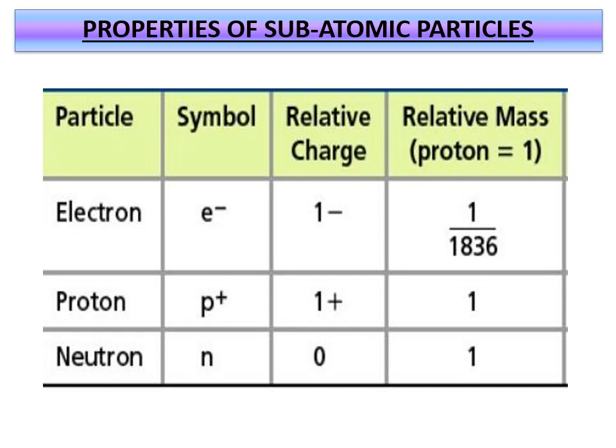So electron is E minus, relative charge is minus 1 by 1836. Already I have discussed with respect to proton and neutron. Proton is P plus, relative charge is 1 plus, and relative mass is 1. Okay, and when you come to the neutron, it is represented by N, or you can write N0 also. Relative charge is 0 and relative mass is 1. And mass, sometimes they'll ask, sometimes they may not ask. No need to remember about the mass, children.